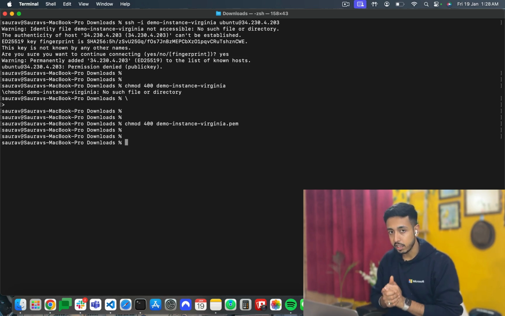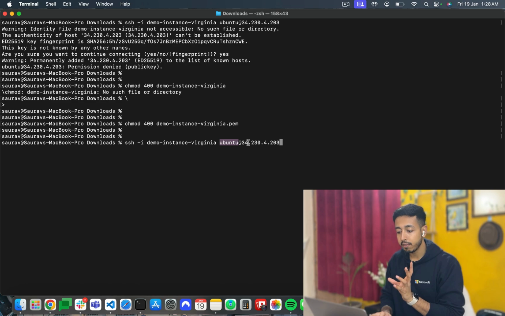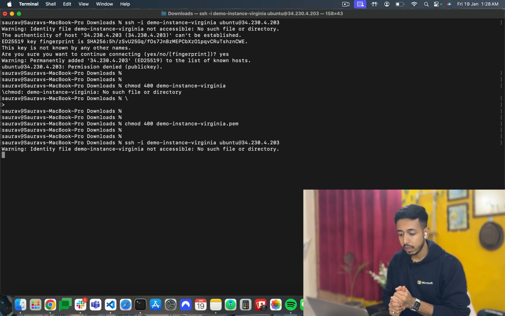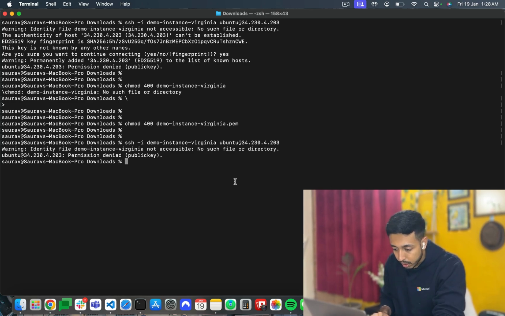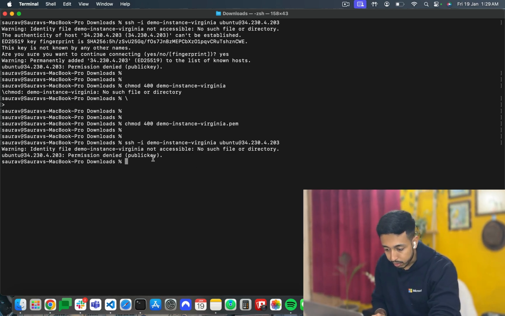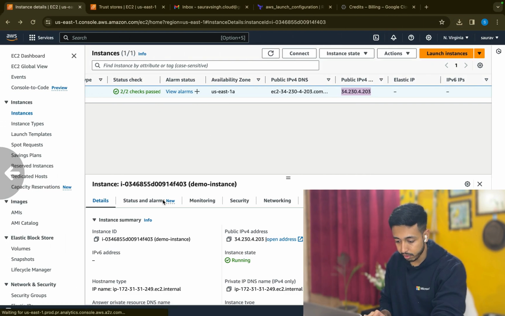So this has changed the key's permission. Now, once the key's permissions are changed, I'll run the same command again, ssh -i, the key name, the username, and the IP address. Enter, and this will straight away take you, but it is still not taking us. Ssh -i, demo instance Virginia, Ubuntu @ okay, let me check the security group.